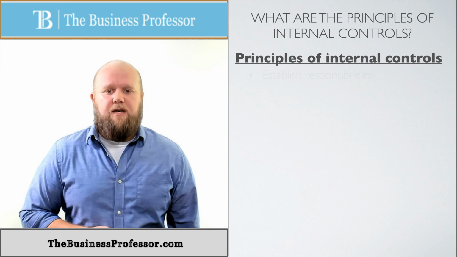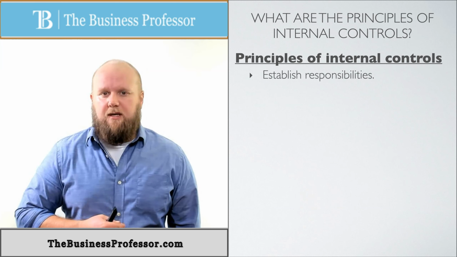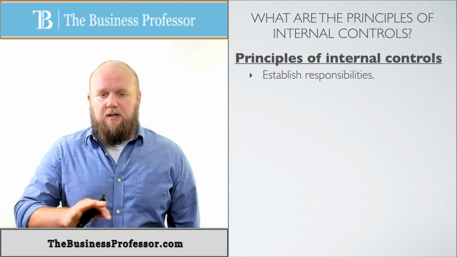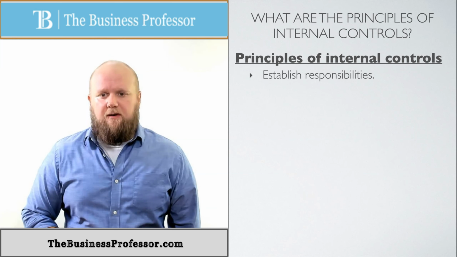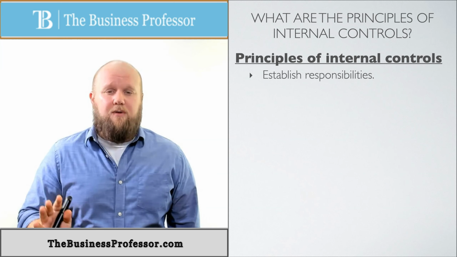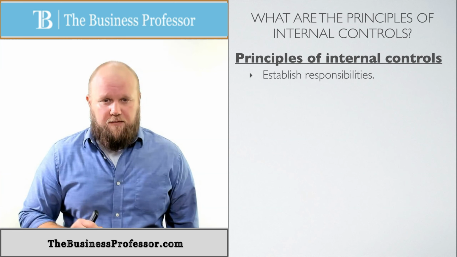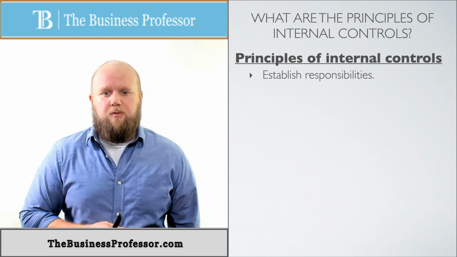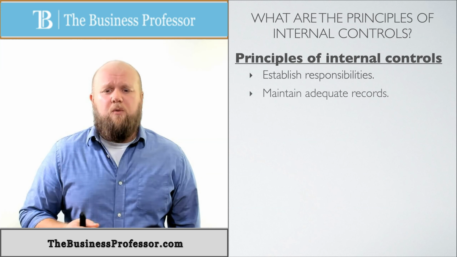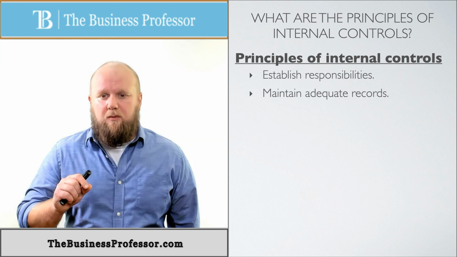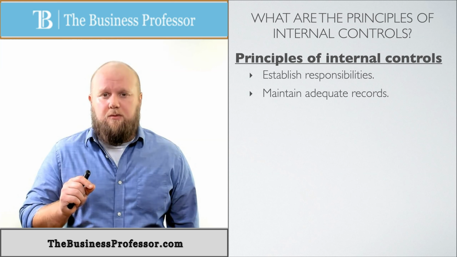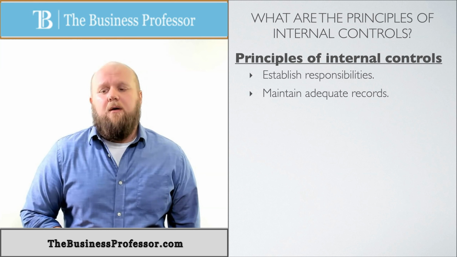First, we want to make sure it establishes responsibility in some form or fashion. So responsibility is established: whoever is in charge of it assumes the responsibility, and if something goes wrong, you're able to identify that person and go to that person first. That's one major principle. Another one is we want to maintain adequate records. We want to write down what we need to be writing down. We don't want to be skimping over anything. We want to make sure we're doing what we need to be doing.